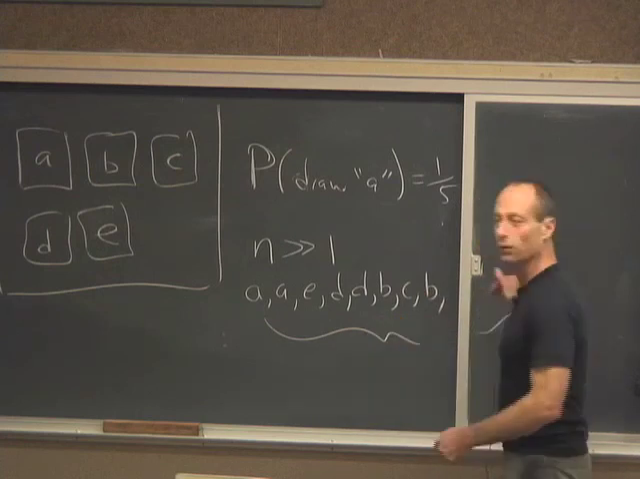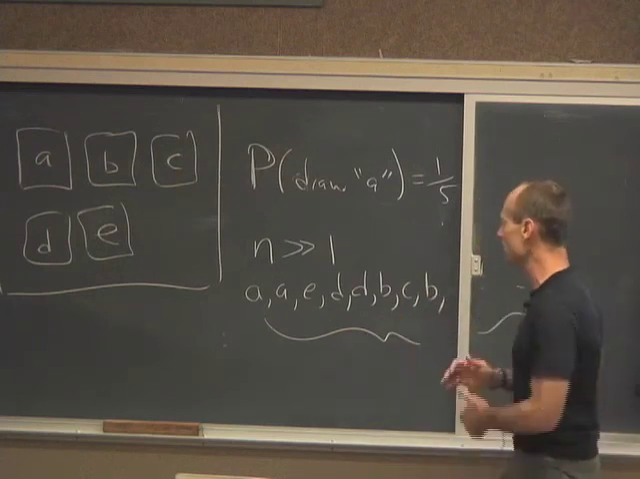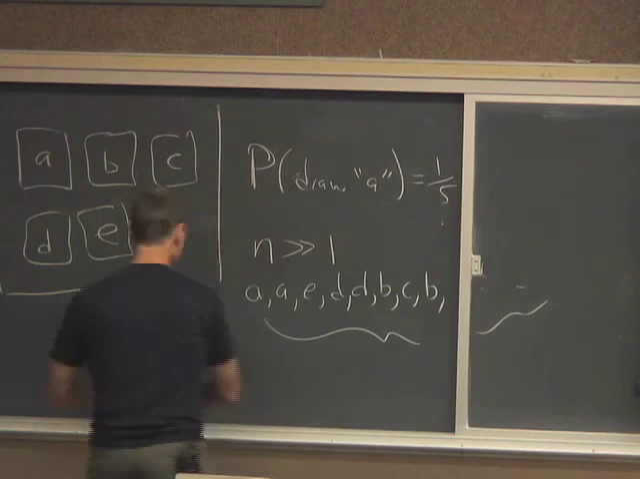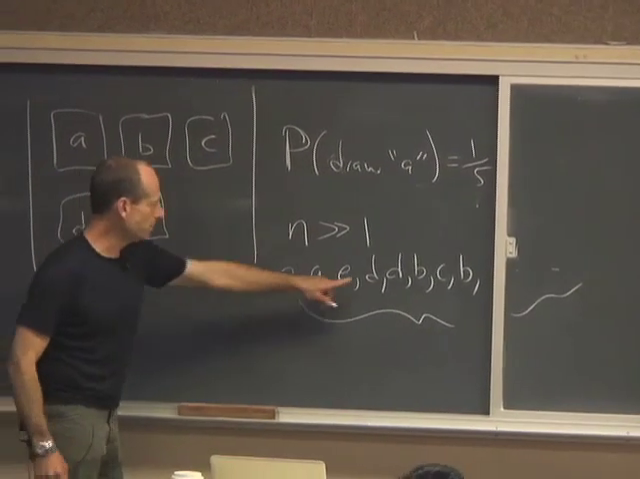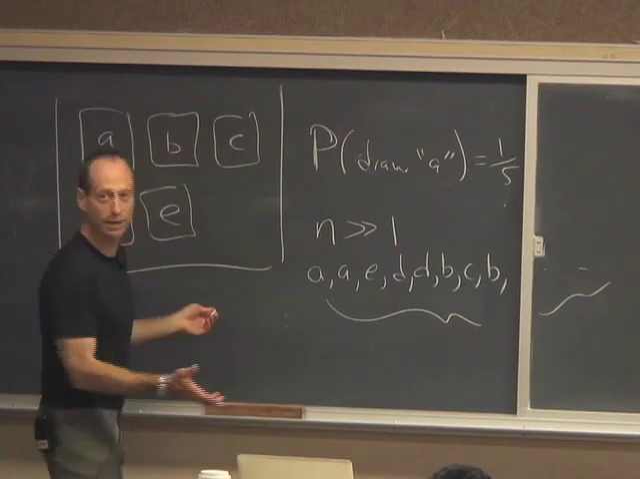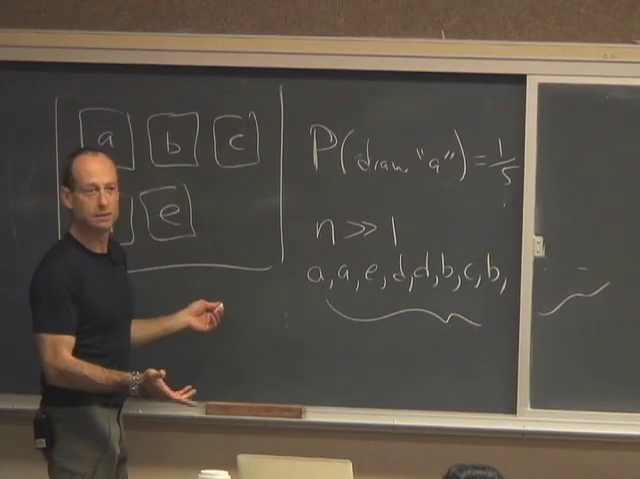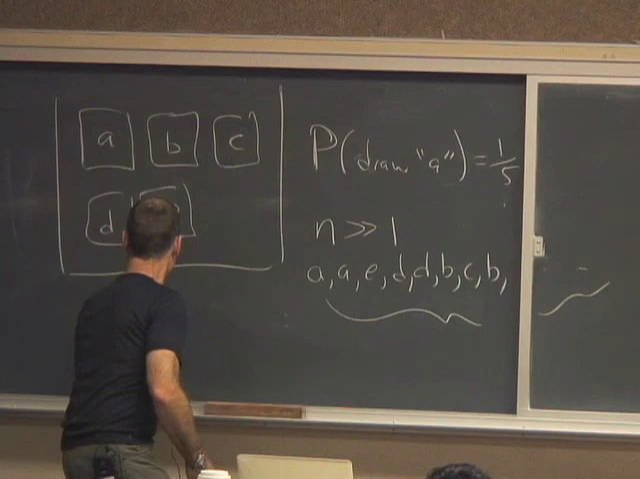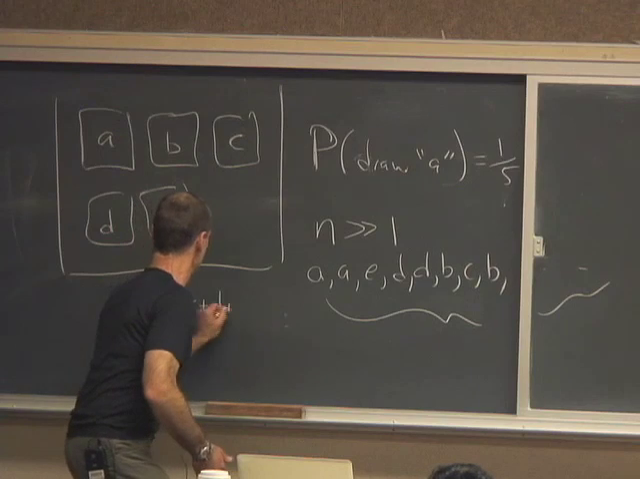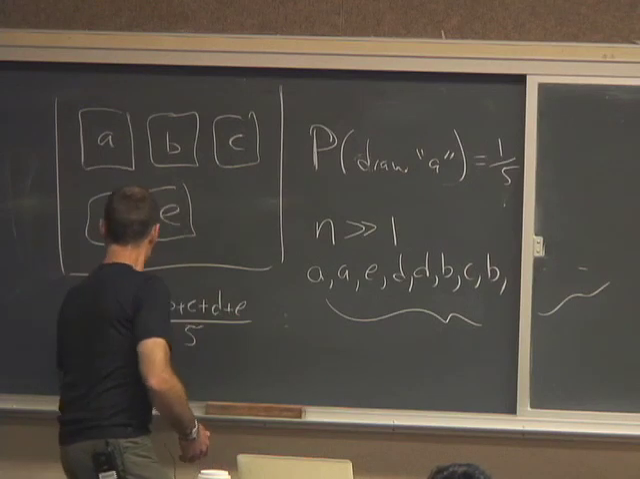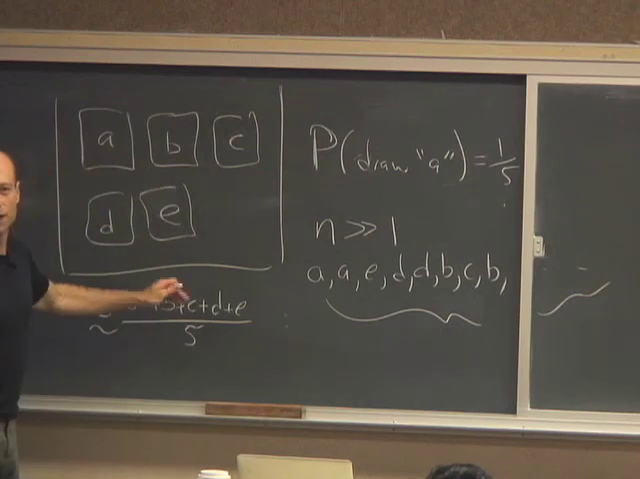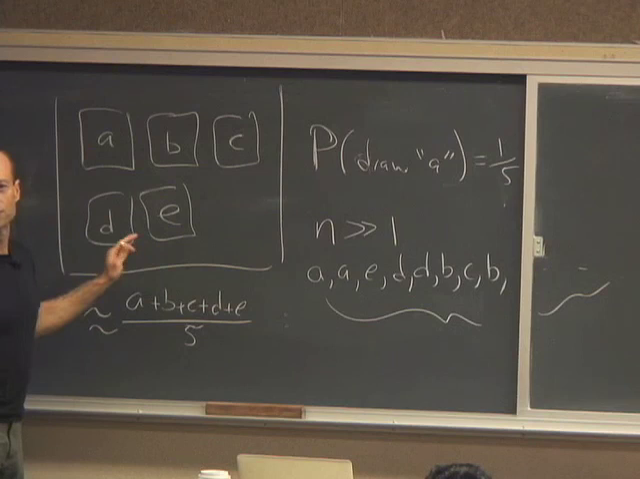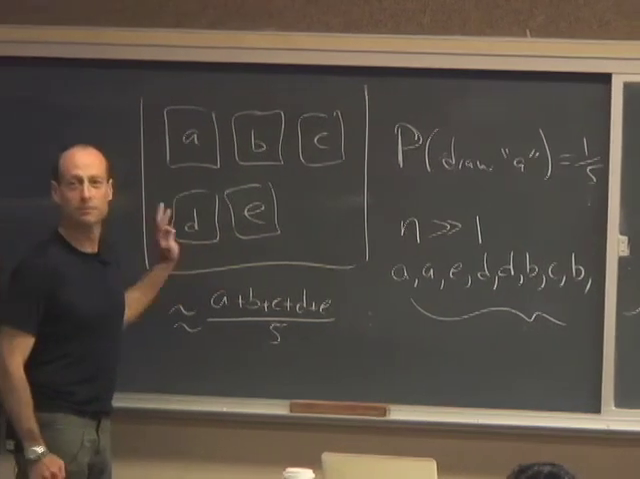So the average of this whole list of repeated tickets is going to be about, I'm going to see A about n over 5 times, B about n over 5 times, et cetera. If I average them, what am I going to get? I'm going to get something like A plus B plus C plus D plus E, over 5. Approximately. Right? Each of them is going to occur about the same number of times in the n trials. Yes? I see them each about 1/5 of the time.